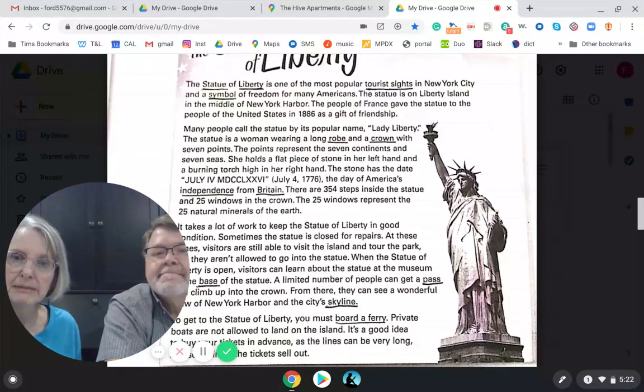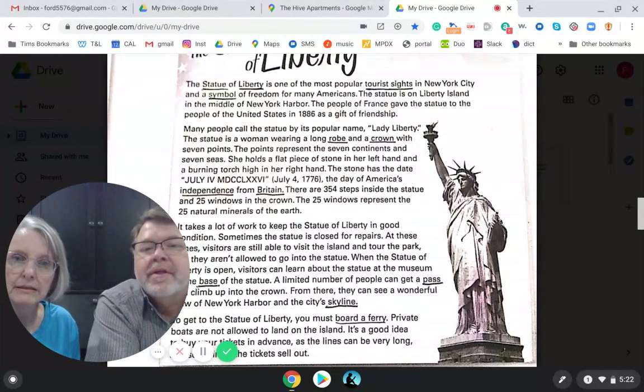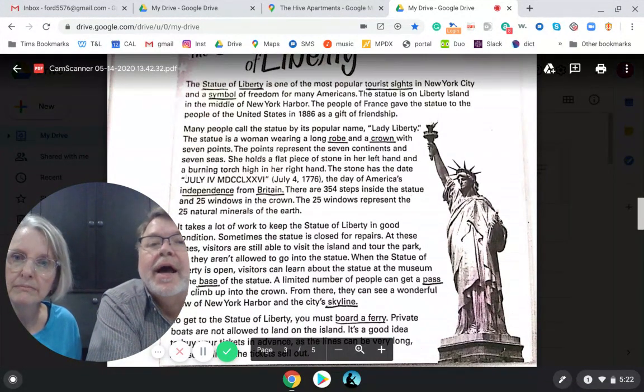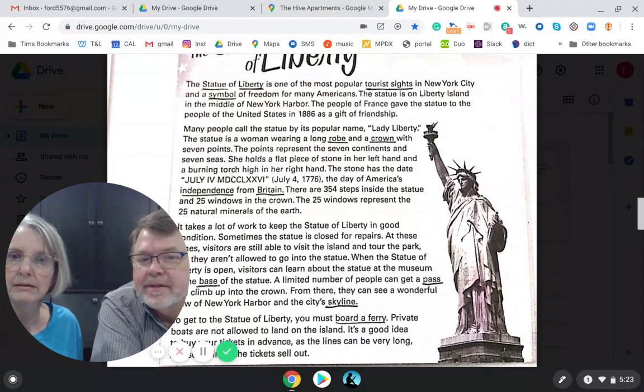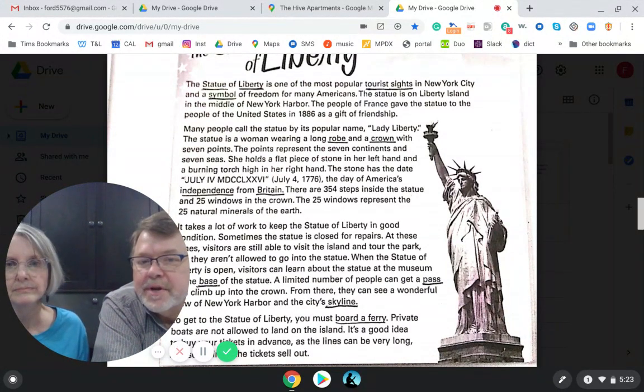So now we skip down a little way. I wanted to point out one other thing. Notice it says July, and then it's got all these letters. Those are Roman numerals. It's a special kind of way to write numbers. Often we'll see this in English, where it shows one thing and then in parentheses there's an explanation of what that means. So the stone has this written on it. It's a date, and it means July 4th, 1776.